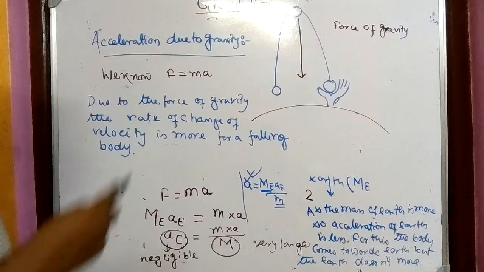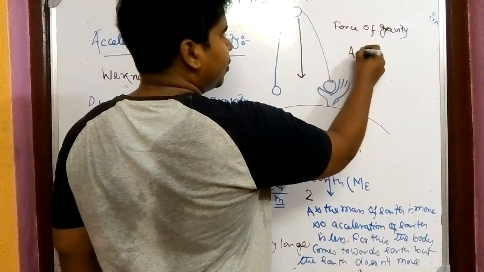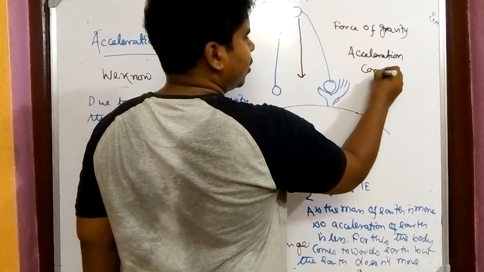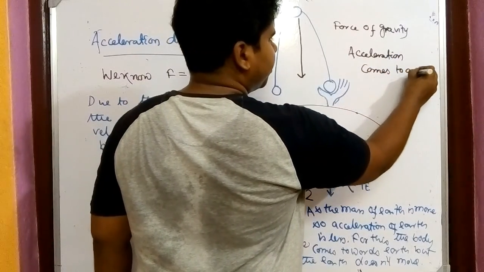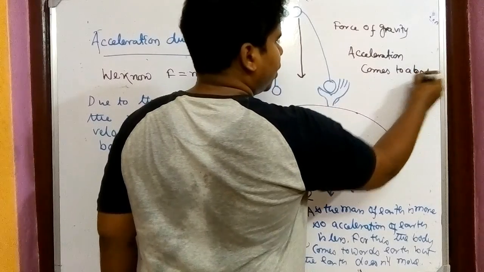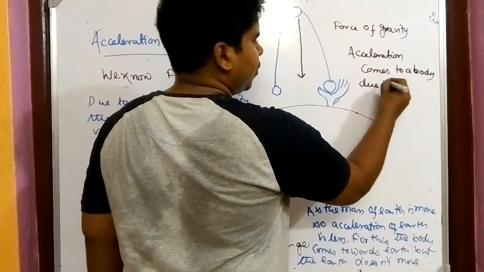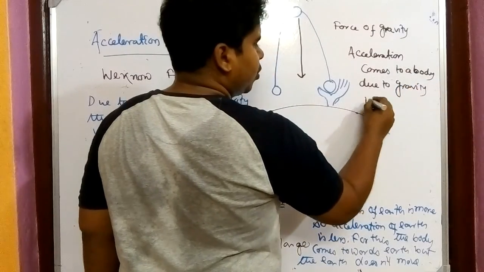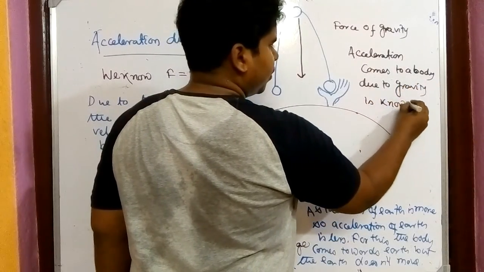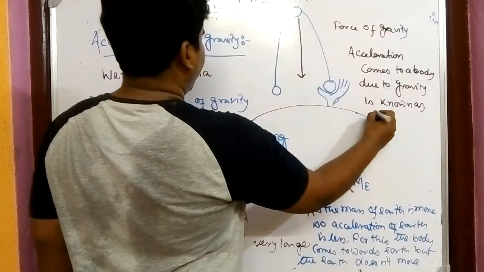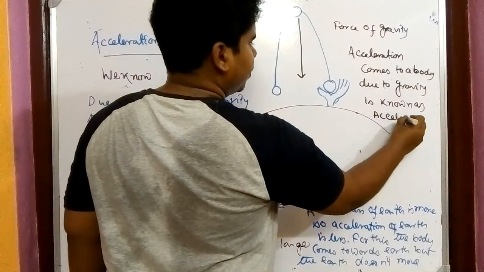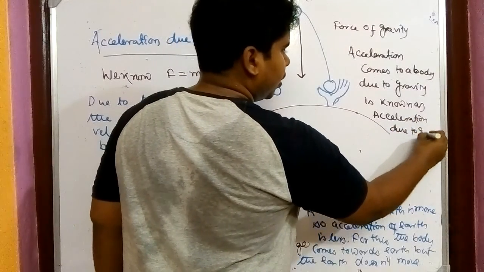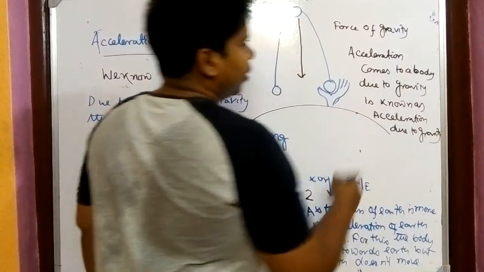Now, the acceleration that comes to a body due to gravity is known as acceleration due to gravity. Very simple thing.